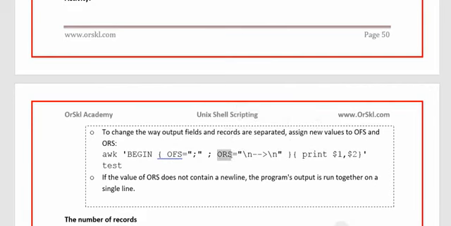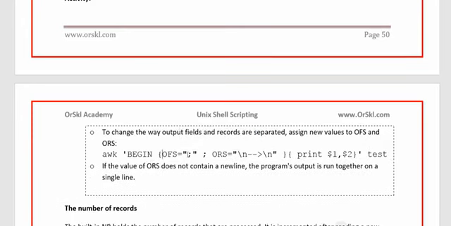What is a record with respect to awk? Record is nothing but a line. What is a field with respect to awk? Field is nothing but a column of a line. So in the output, how should each and every column be separated? And in the output, how should each and every record, that is each and every line, be separated? That's what OFS and ORS will tell.